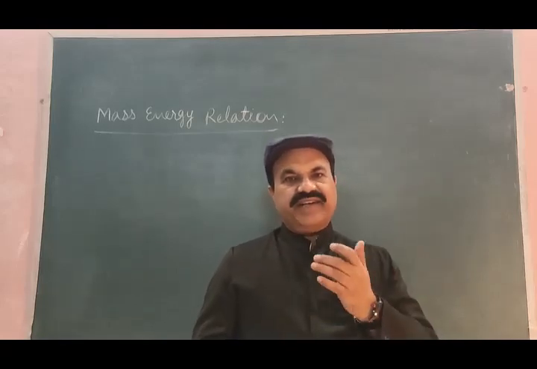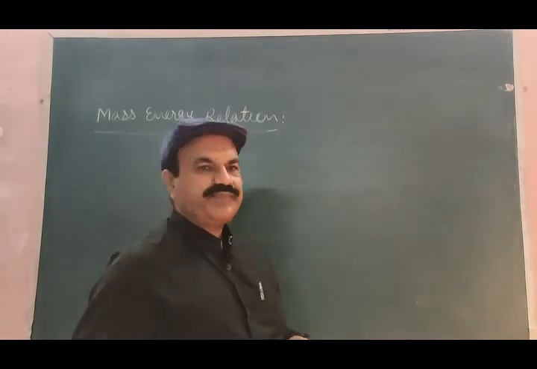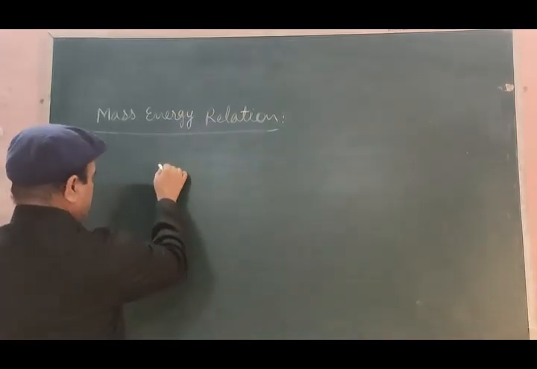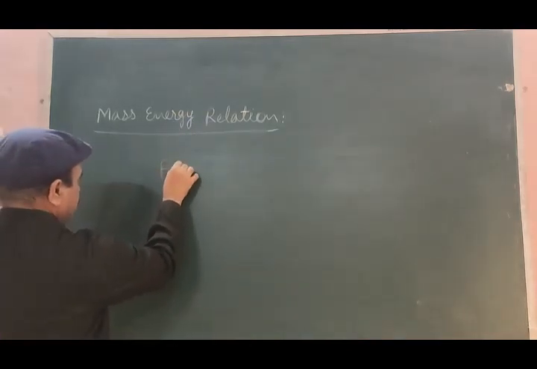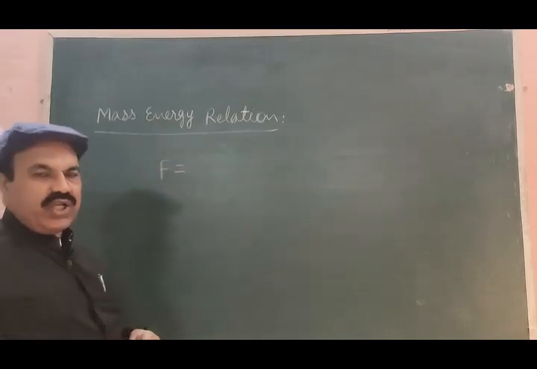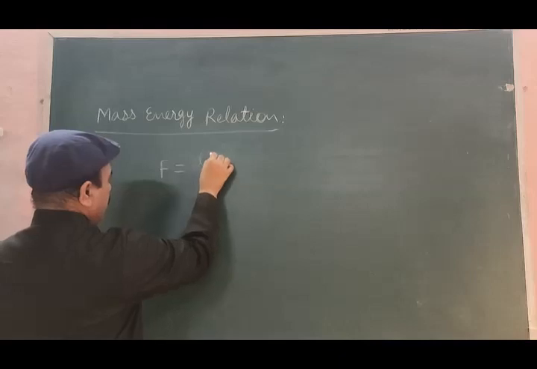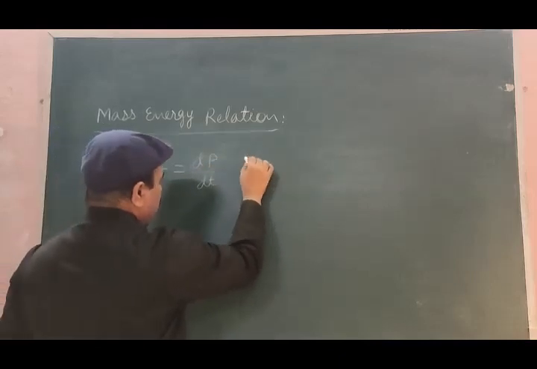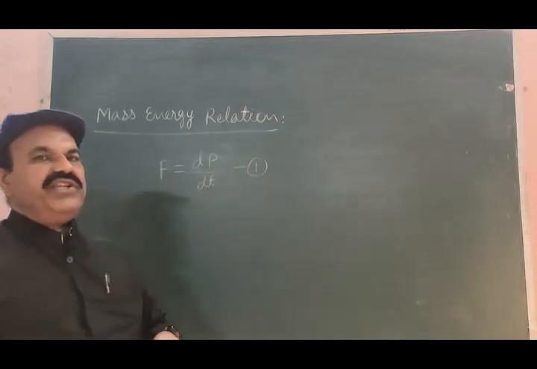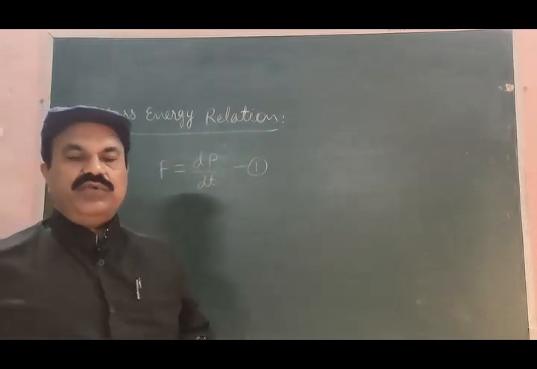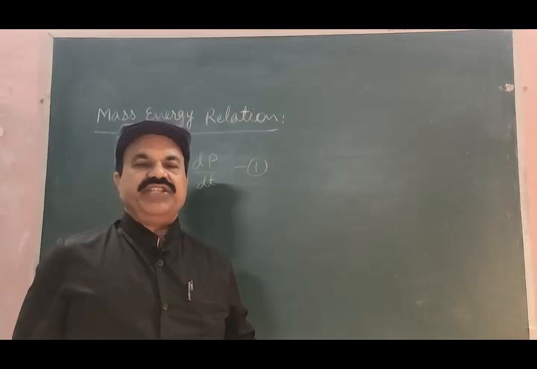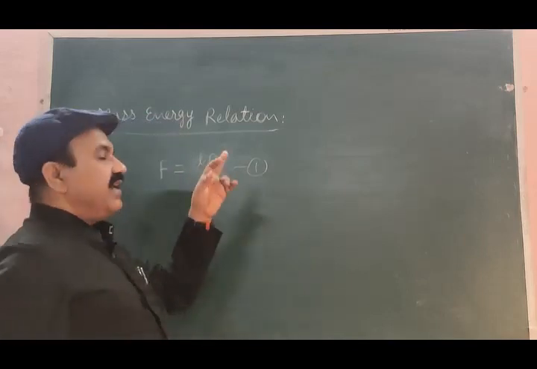How to write this statement mathematically? Force. According to Newton's second law, this force is given by dP by dt. F is equal to dP by dt. What is P?